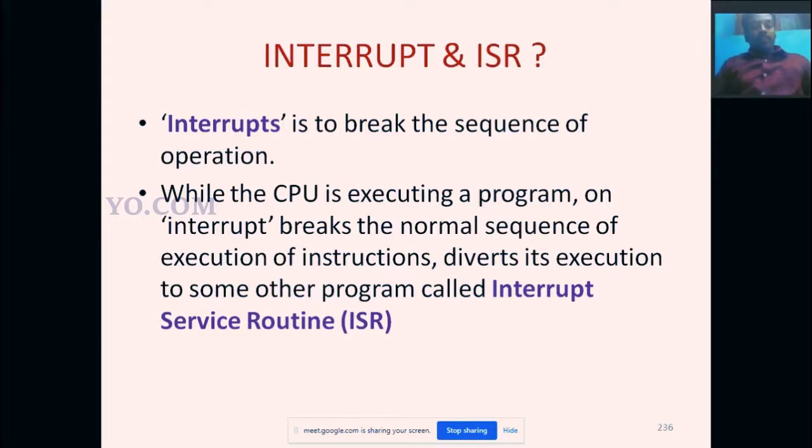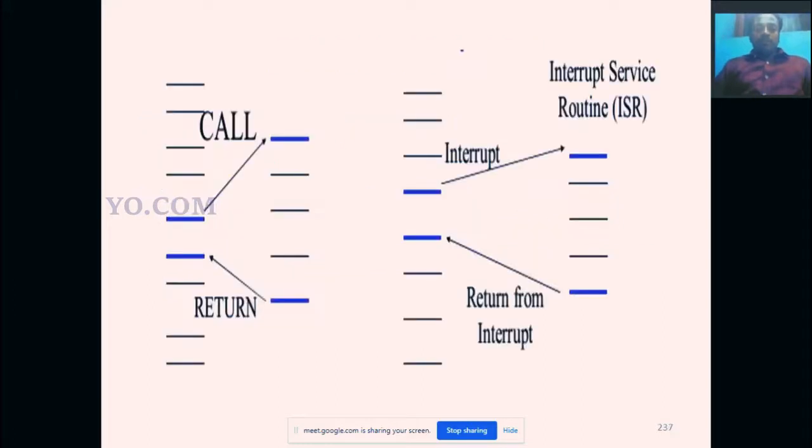Right. So interrupt is a very important question. Interrupt and interrupt service routine are a very important part of the exam question. So study well.